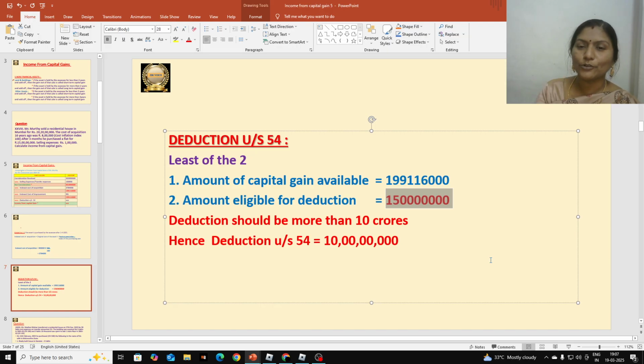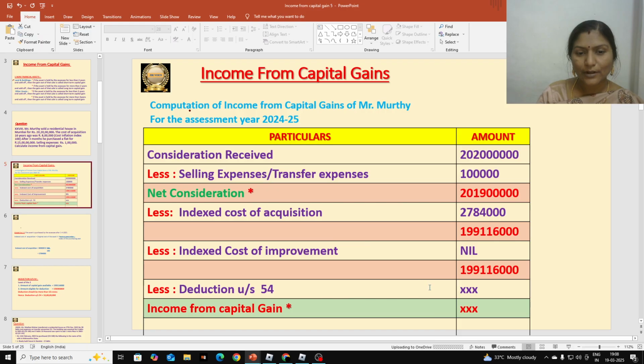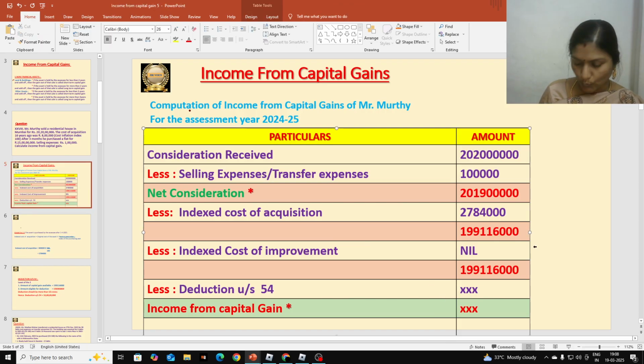First we make the selection, then we see whether it is exceeding 10 crores or less. If it is less than 10 crores, you can give that amount as deduction, but if it is exceeding 10 crores, only 10 crores is the deduction under section 54. Let us write deduction under section 54 as 10 crores.